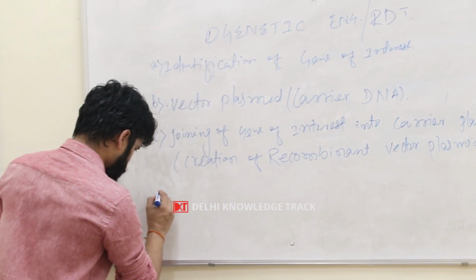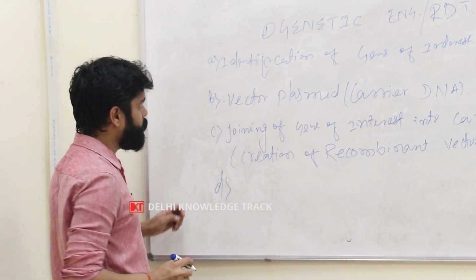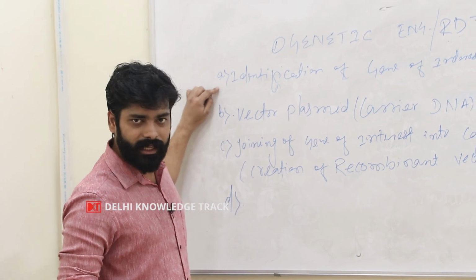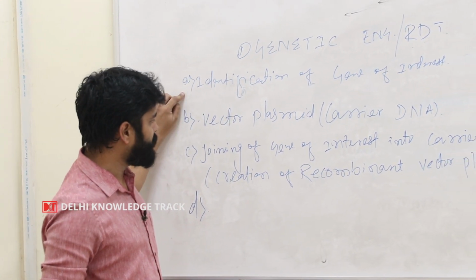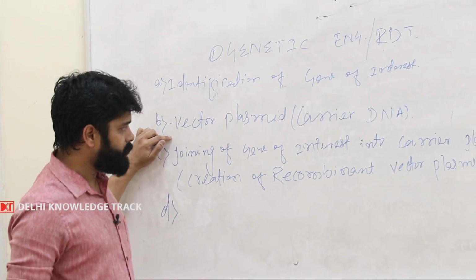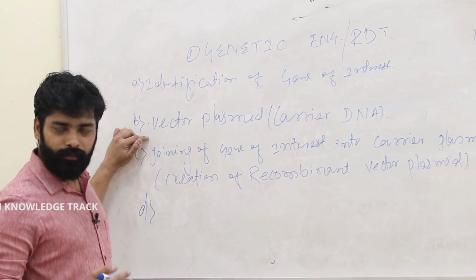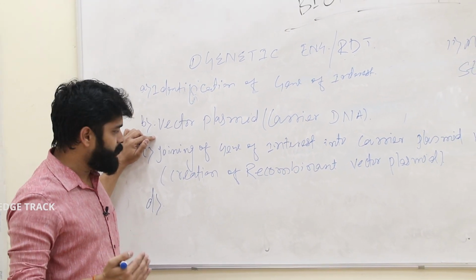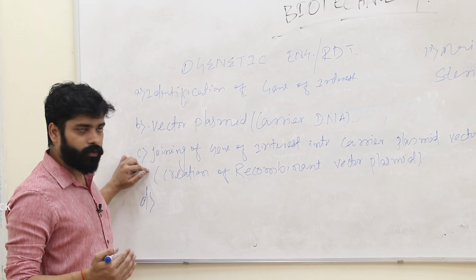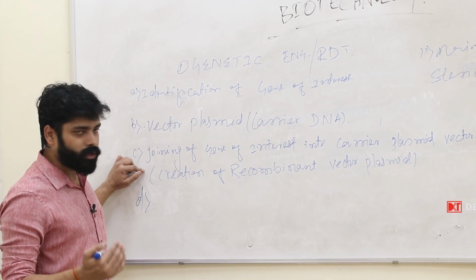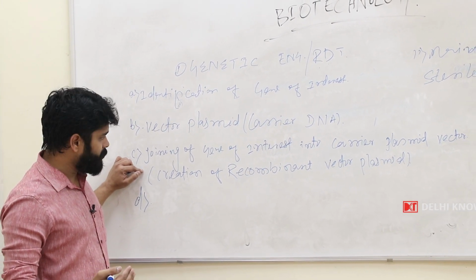Then, the first step is the identification of the gene of interest, which in this case is the insulin gene. Second is the vector plasmid. We have to choose a vector plasmid that we want to use as a carrier DNA. Third is the joining of the gene of interest and the carrier DNA so that we can create a recombinant plasmid.